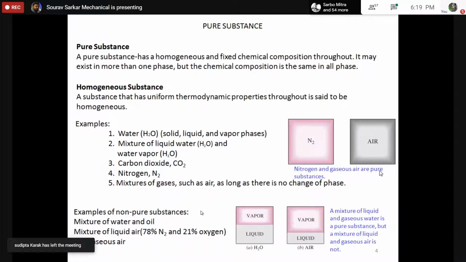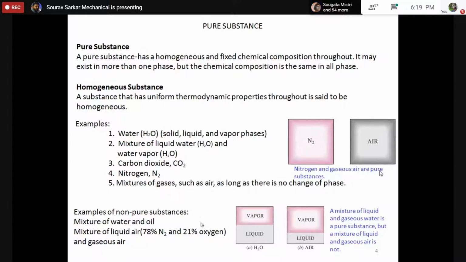So I'm just trying to recapitulate. Sir, I have a question. Yeah. Is an alloy a pure substance? Any kind of alloy, metal alloy? Yeah, we can say it is a pure substance if it is perfectly homogeneous. If it is perfectly homogeneous. Okay, sir.